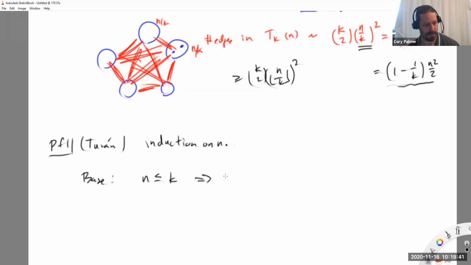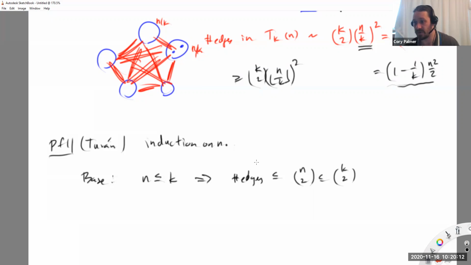Then, I didn't think about this in advance, but how many edges can I have in a graph with no k+1 clique if n is at most k? It's at most n choose 2. If my graph doesn't have k+1 vertices in it, then I can have all possible edges and still not have a k+1 clique.